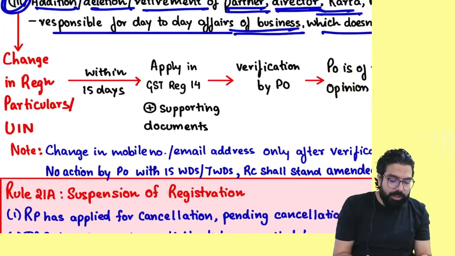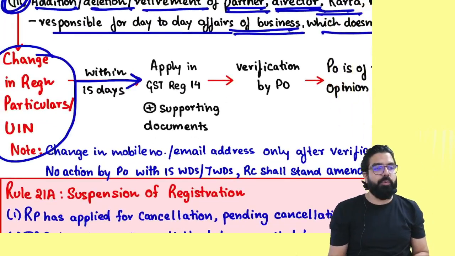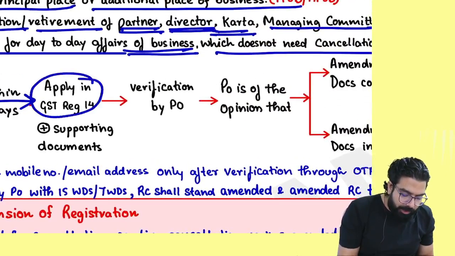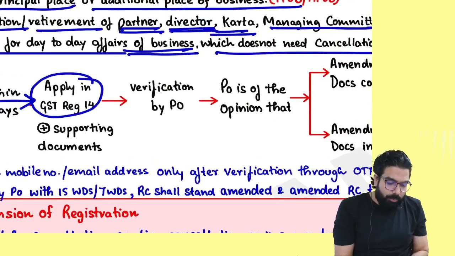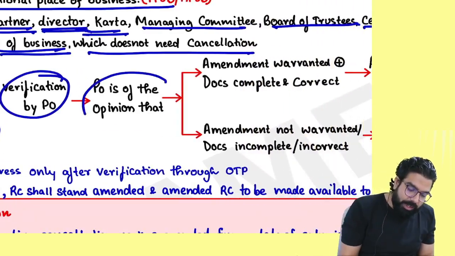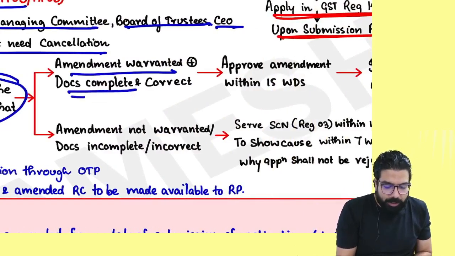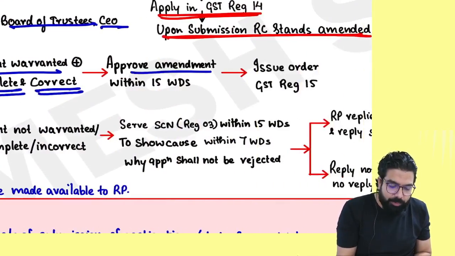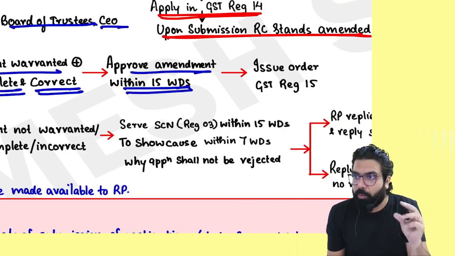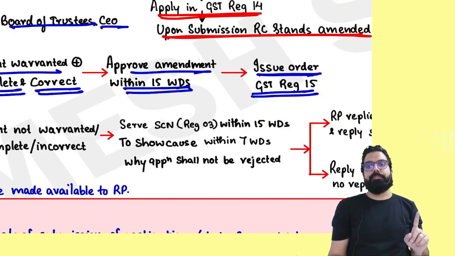Whenever any amendment happens, you have to apply within how many days, everyone? 15 days. In which form, everyone? Apply in REG 14 along with documents. The officer will do the verification. If the officer is of the opinion that the amendment is warranted, and documents are complete and correct, he will approve the amendment within how many days? 15 working days, and he will issue an order in GST REG 15.